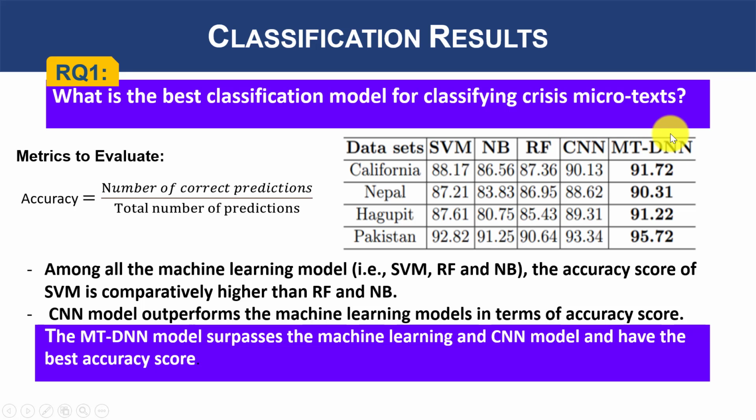Second, as highlighted in the table, MTDNN outperforms other models in terms of accuracy score. However, from a computing complexity point of view, since CNN performance was very close to MTDNN, we can also use CNN instead of MTDNN, which will save computational power and cost.